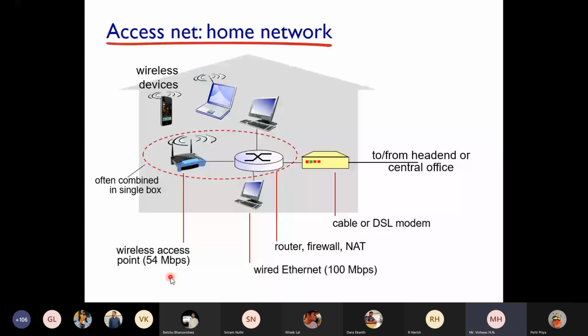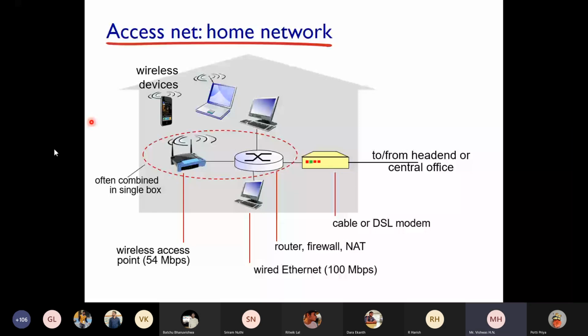So it acts as a wireless access point also. Wi-Fi modem, we say Wi-Fi modem, right? From your laptop to that wireless access point, the connectivity will be 54 Mbps. Nowadays you have 1 Gbps links also. And if it is a wired connection, we use RJ45 cable. You might have come across this RJ45 cable. That will give up to 100 Mbps, which is a very old technology. Now we have 1 Gbps links.